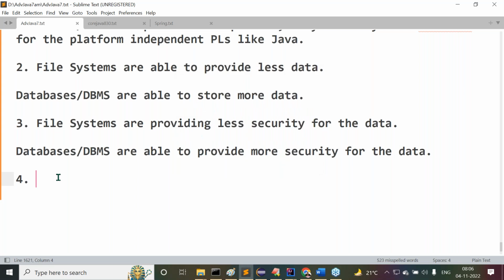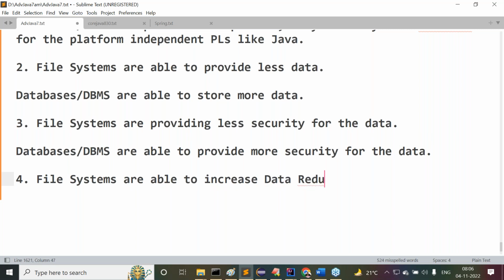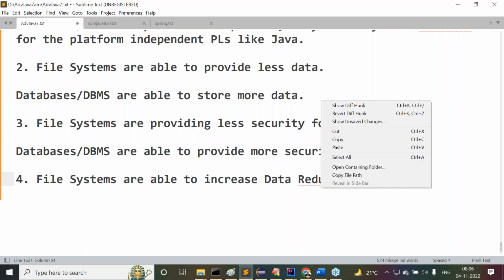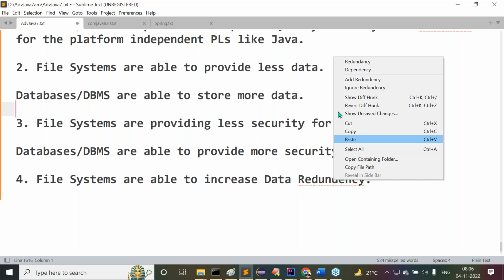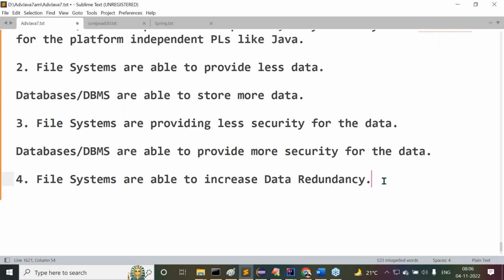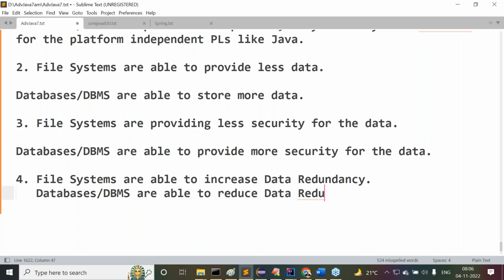Point number 1: file systems are able to increase data redundancy. Answer my point here. File systems are able to increase what? Data redundancy. All right, sir. Then the next one: databases or database management systems are able to reduce data redundancy.